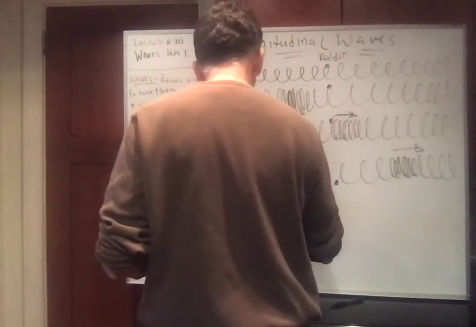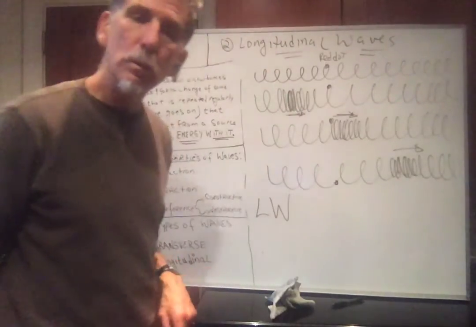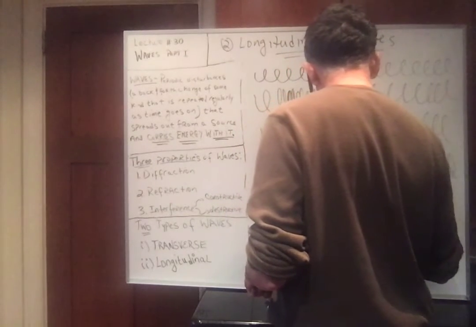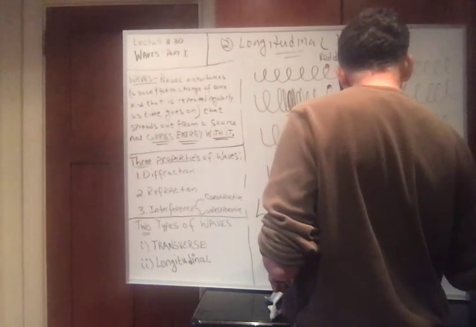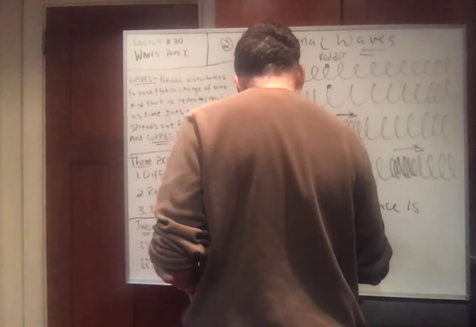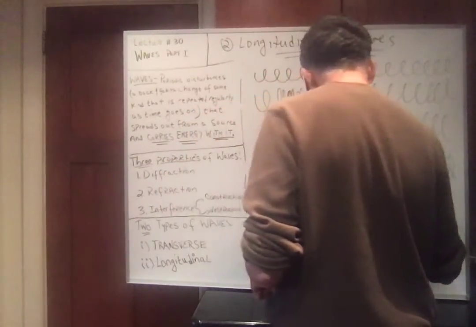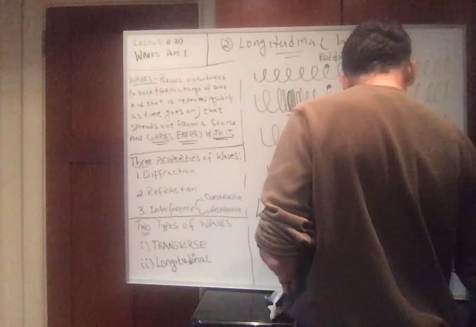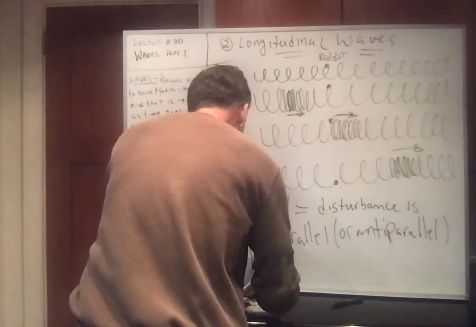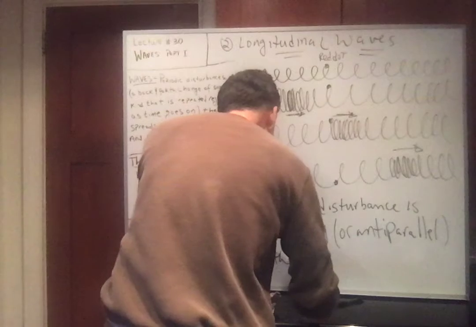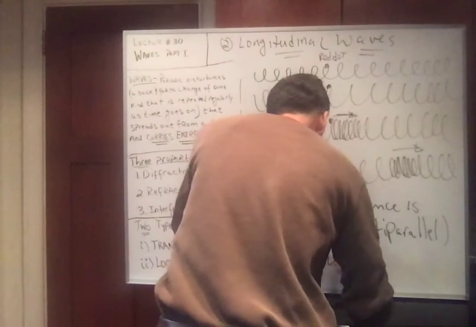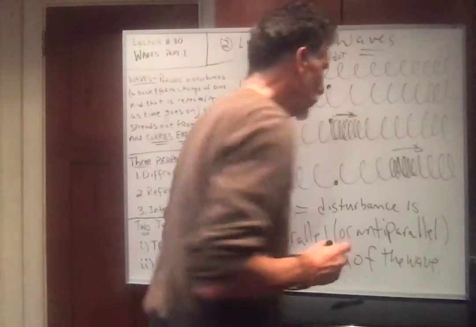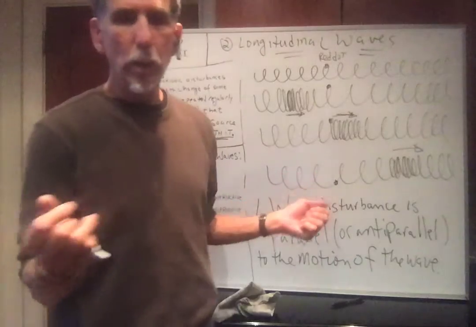So in a longitudinal wave, LW, the disturbance is parallel, in parentheses, or anti-parallel to the direction of motion of the wave, to the motion of the wave. Okay, so this is a slinky. That's all I've done, right?